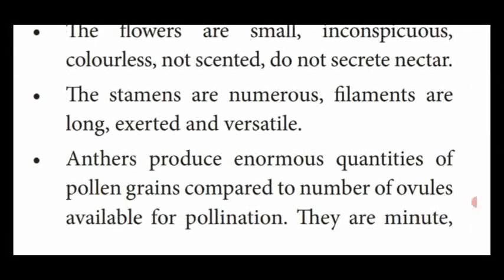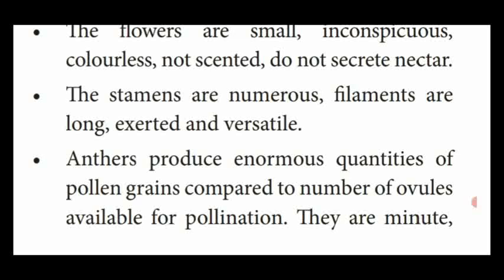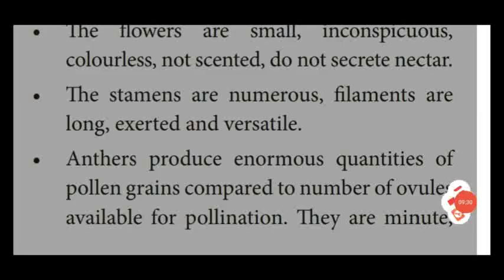Then the anther produces large amounts, enormous quantities, of pollen grains compared to the number of ovules present in the gynoecium, so that this type of wind pollination is possible. The flowers produce an enormous quantity of pollen grains compared to the number of ovules available for pollination.